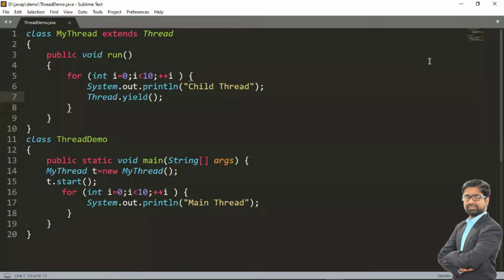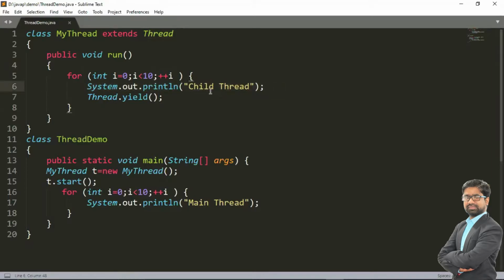What program are we doing? Our main thread will call the child thread to join, and the main thread will wait until completing my child thread. So we have a class MyThread that extends the Thread class, and we have a public void run method with a for loop from 0 to 10, and a message that says child thread.